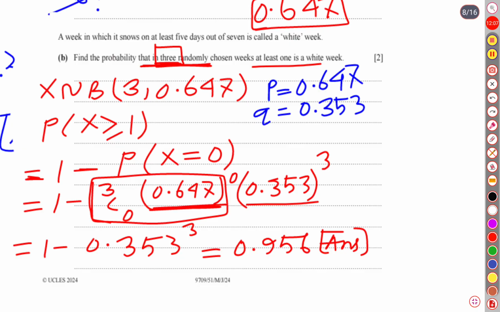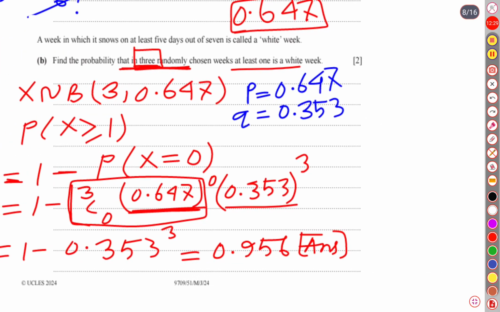We extracted 0.647 because this was a wet week, when on 5 days in a week there was snow, not rain, actually it was snow. So that's why the probability was 0.647, and Q, the non-snowing probability, is 0.353. I think you have understood this solution as well as the previous one.